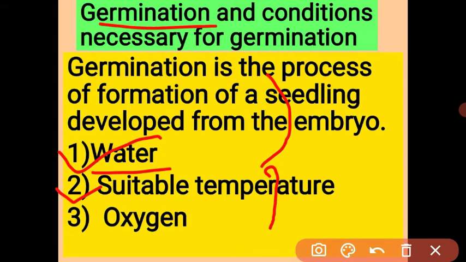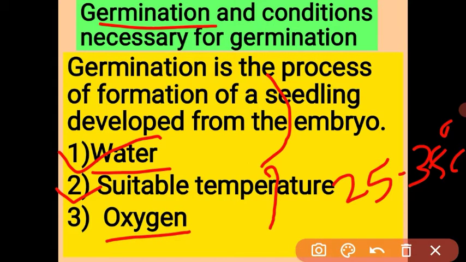Second is suitable temperature. The optimum range of temperature is required for the process of germination, meaning 25 to 35 degrees centigrade. Very low and very high temperatures are not suitable. If the temperature is very low, the embryo does not grow properly, and a very high temperature destroys the delicate tissue present in the embryo.